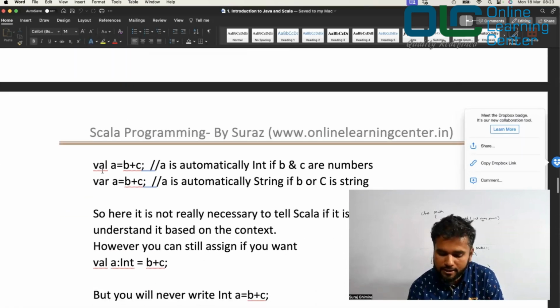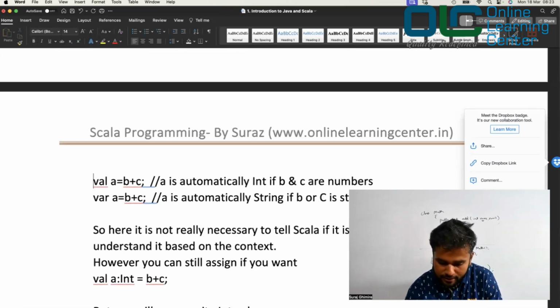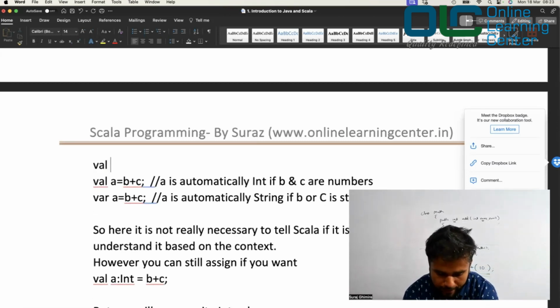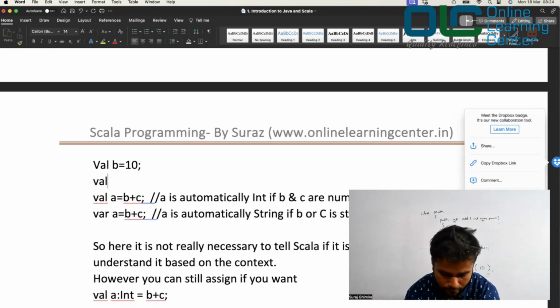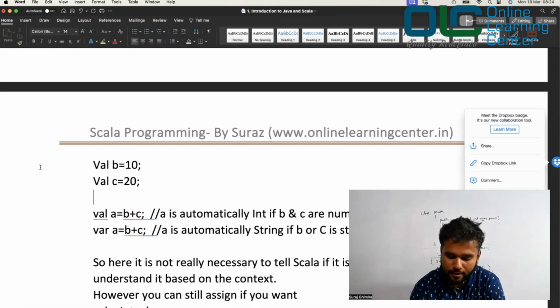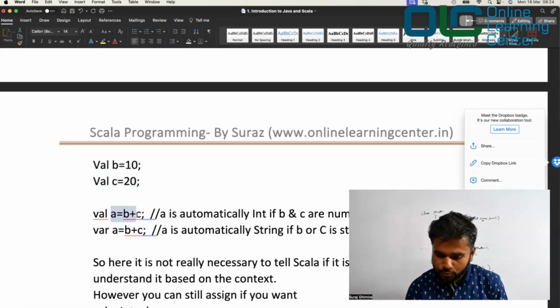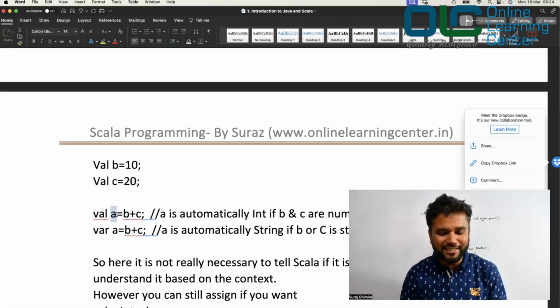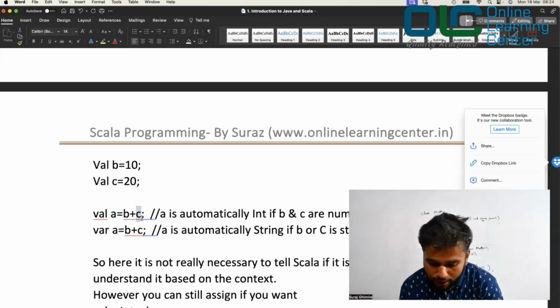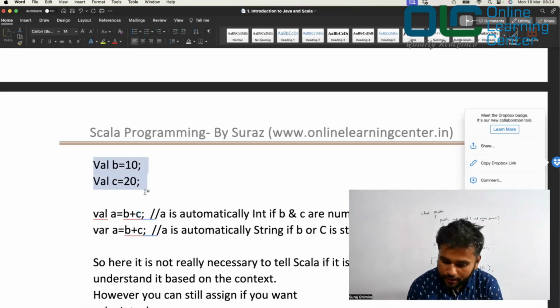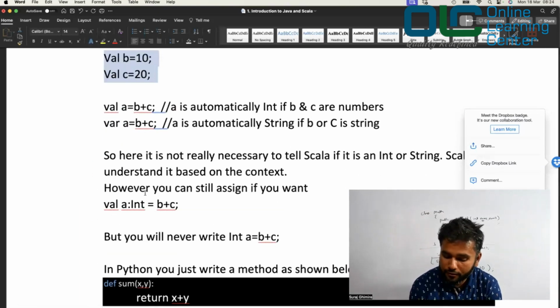Suppose you have written something like this, val a is equal to b plus c. Even if you write this, somewhere at the top you would be writing val b is equal to 10, val c is equal to 20, something like this. When you write this, then you are sure that b is an integer, c is an integer, right? If b and c are integers, then this is perfectly fine, because when you are compiling the code, you know that b is an integer, c is also an integer, so this is also an integer. You don't have to write int here, but it understands that it's basically an integer only, right? And how does it understand? Because of this previous assignment. That's the beauty that you get when you are working with Scala.